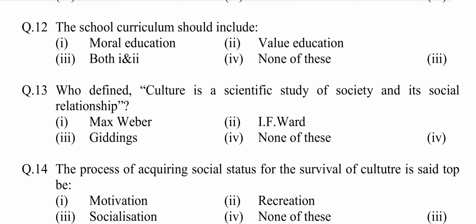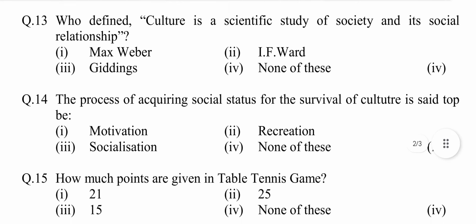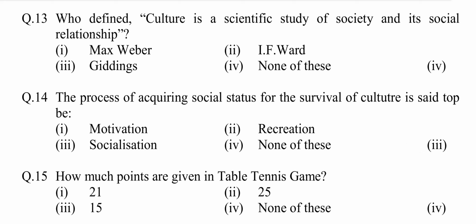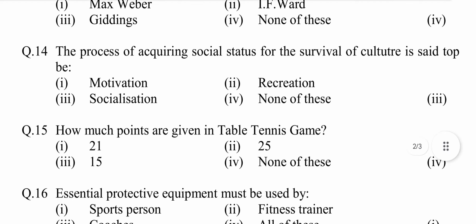Question number 13. Who defined culture is a scientific study of society and its social relationship? Option first Max Weber, second I.F. Ward, third Giddings, fourth none of these. Answer is option fourth none of these.